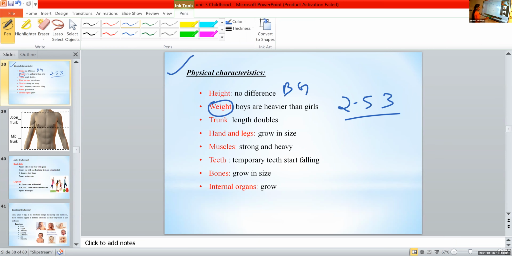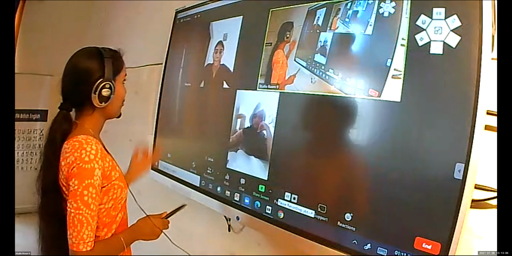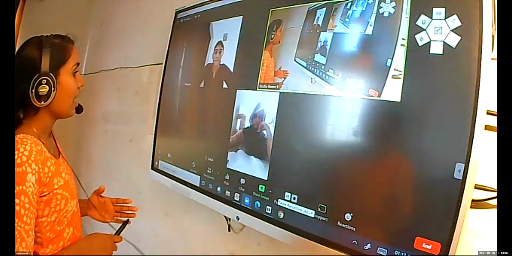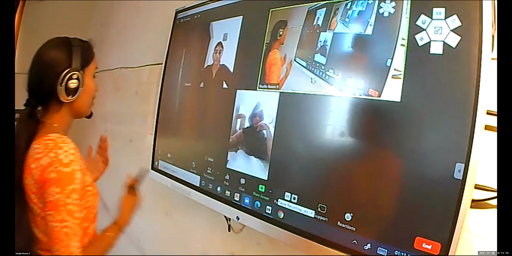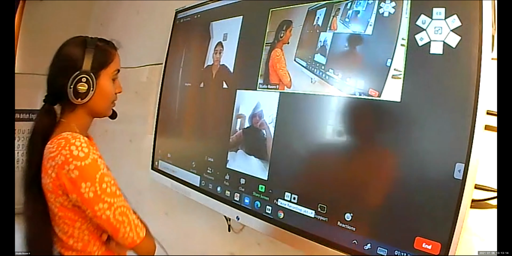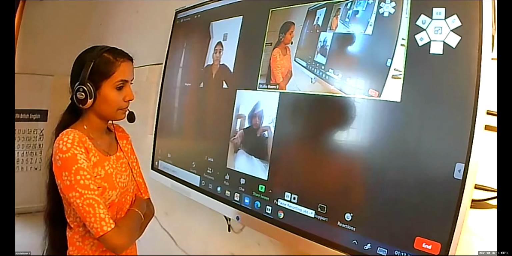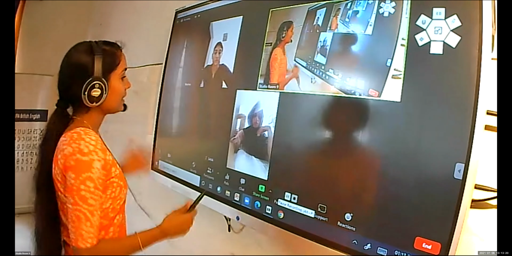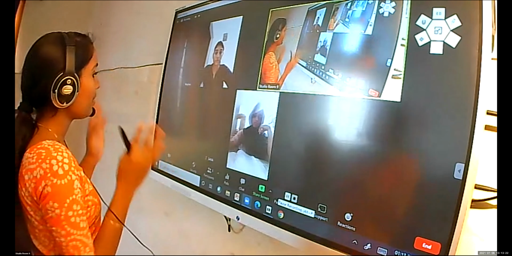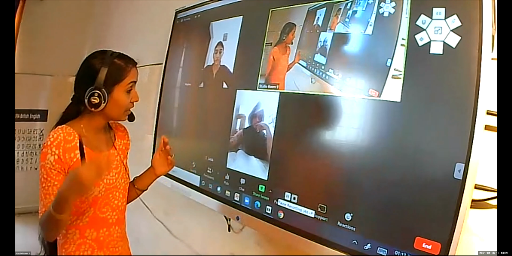And then we learned about the head and face. In infancy, how is their body proportion? How is their head and face proportion, Sana? Fine. Basically, an infant's head and face are not proportionate with their body.